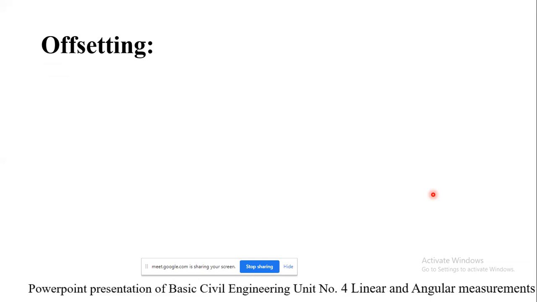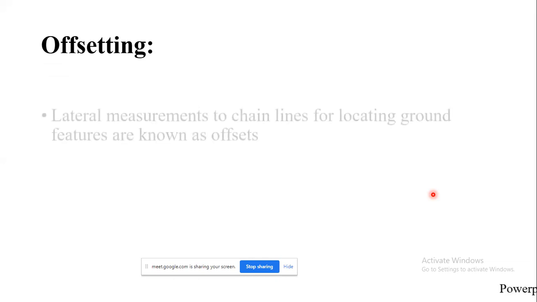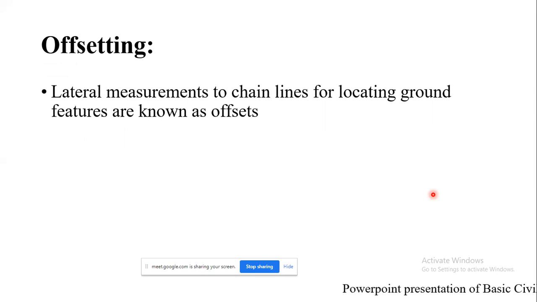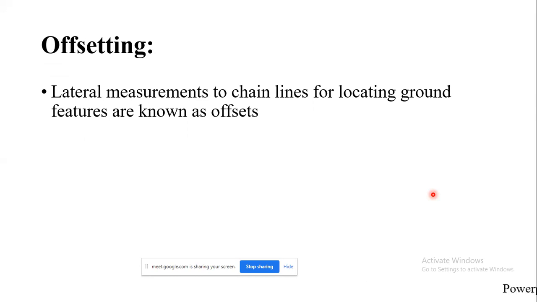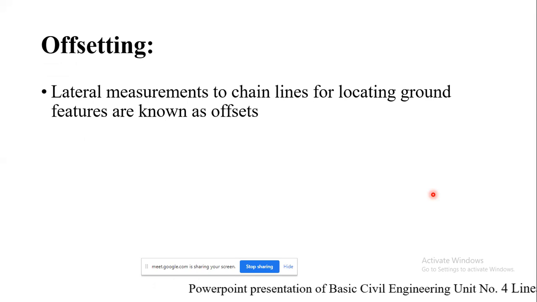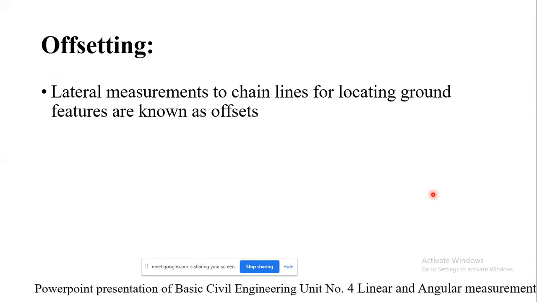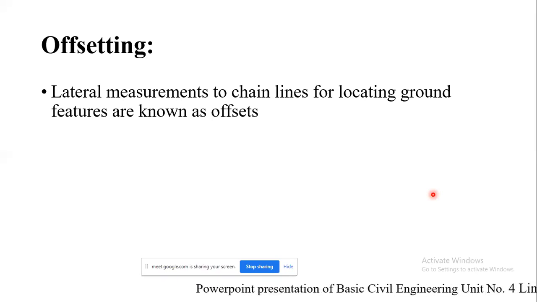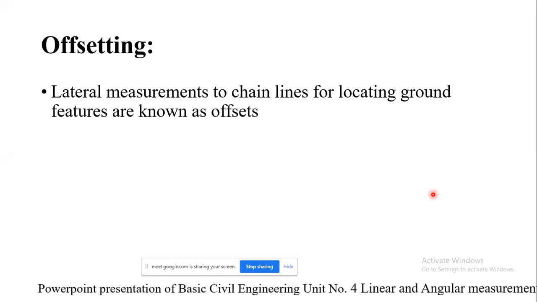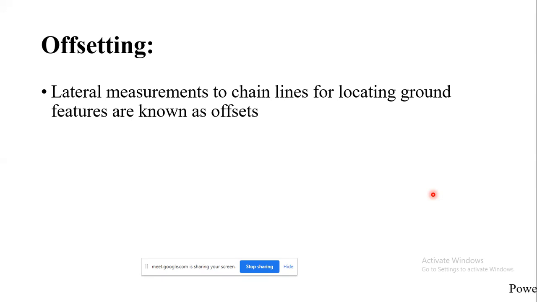offsetting. So what do you mean by offsetting? That is nothing but lateral measurements to chain lines for locating ground features, which are known as offsets. So till now we have seen that only linear measurements were taken, and that is in a straight line. But other than that, the measurements at the left and right hand sides were not taken into consideration. So that is lateral measurements to the chain lines.